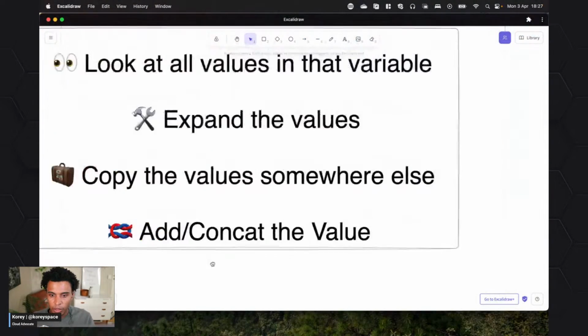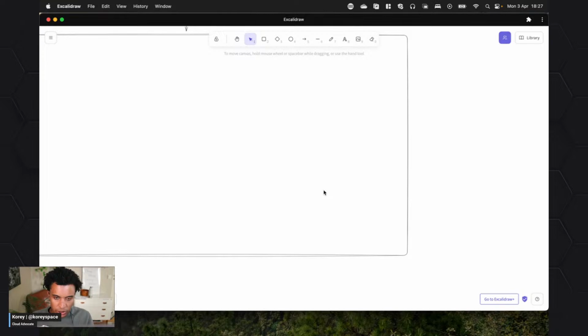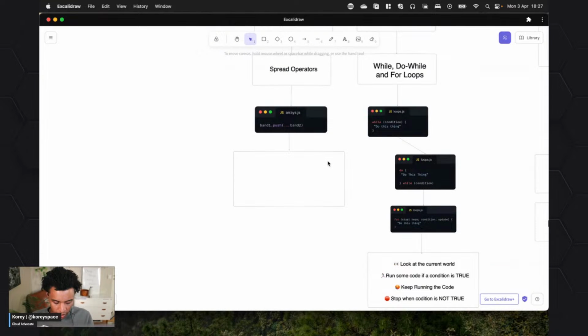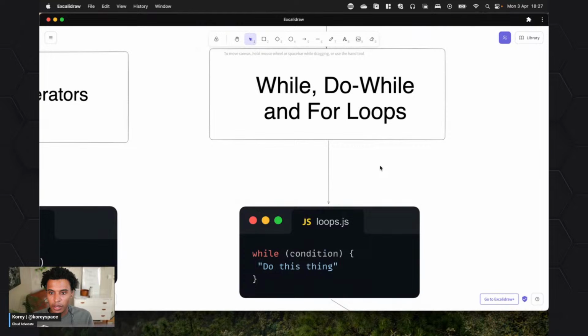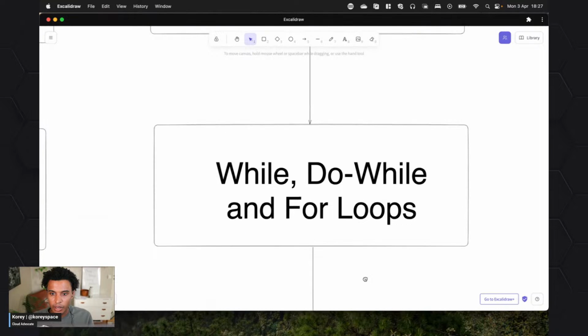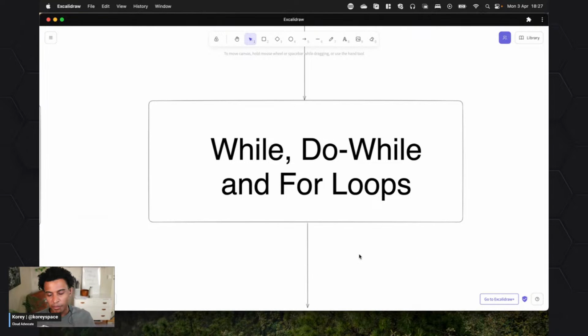But the next thing we're going to talk about is loops. And let me see if I can zoom out. I just deleted that. Oh, there it's back. Cool. So loops. When I learned loops the first time, and this was like Java, Visual Basic days, it was super scary.